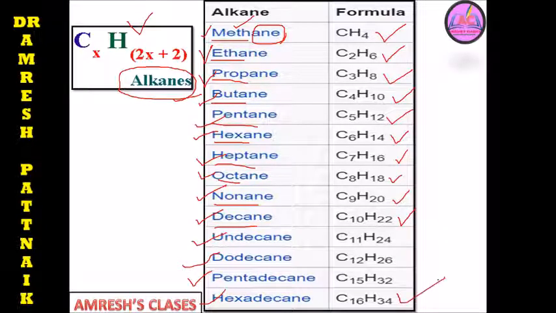16 we can say is hexadecane, that is C16H34. How will we get it? Now by using this formula of CnH2n+2, if n is 16, we get C16H34.